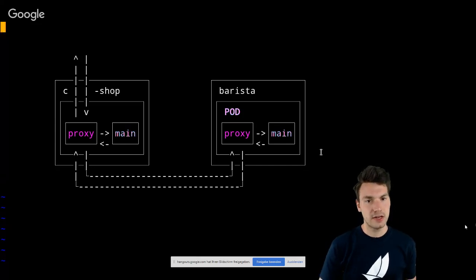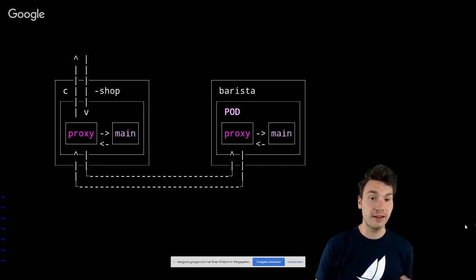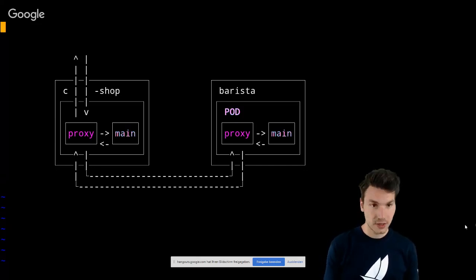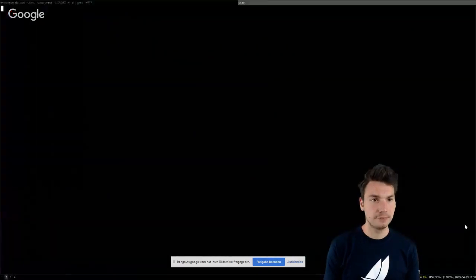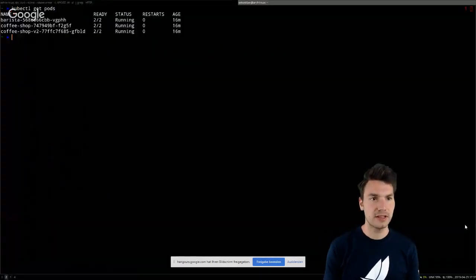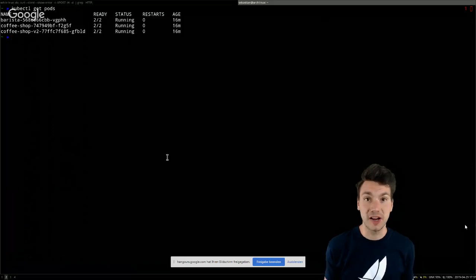And these sidecar containers are deployed in each and every pod. If we had multiple pods, each one of them would have its own proxy. This is also why, if we have a look at the pods, you see that we actually have 2 containers in each and every pod. 2 already, and they are running, and this is also being provided out of the box.